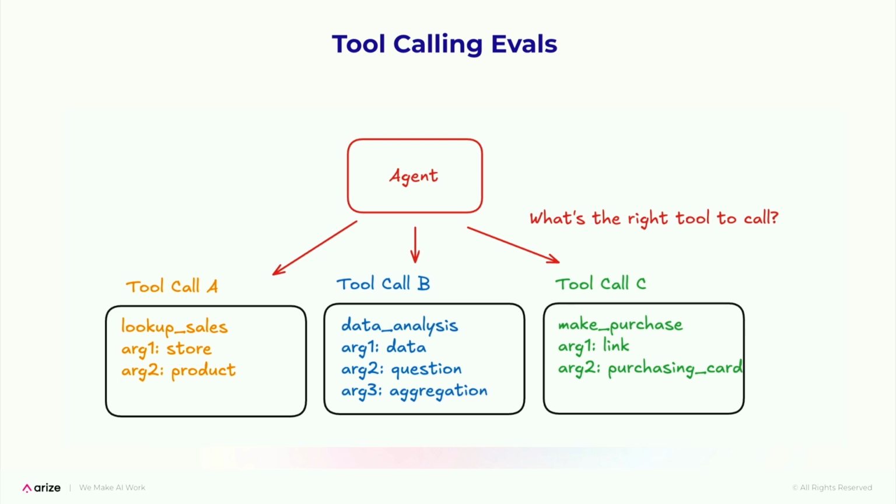And each of these tool calls actually have arguments that need to be passed in correctly in order to properly call the tool. For the agent, every time it's asked a question or there's some interaction, it actually has to make a decision of what's the right tool call to call. And then what are the right arguments from the conversation or the context to correctly pass into the tool call. And so this is kind of one of the first decisions that an agent actually has to make.